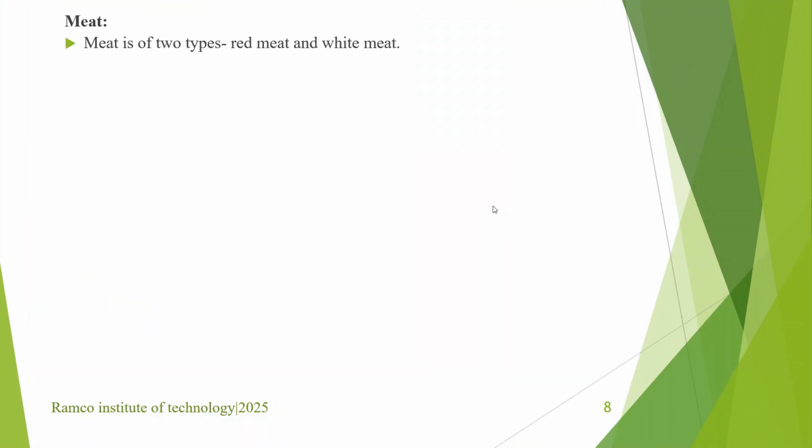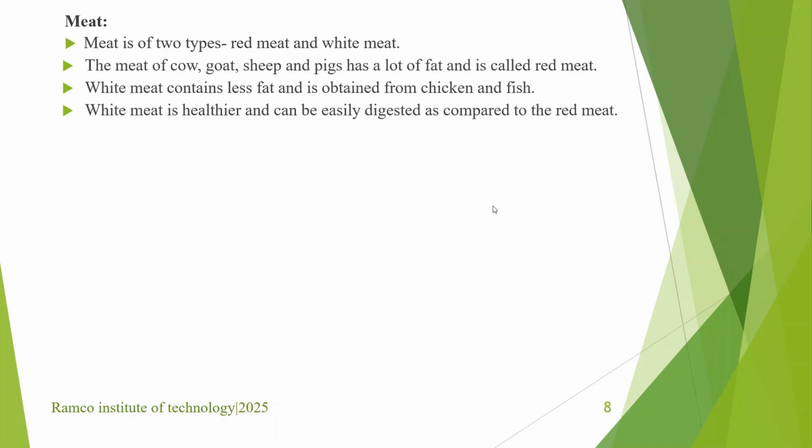Meat is of two types, red meat and white meat. The meat of cow, goat, sheep, pig has a lot of fat, so it is called red meat. White meat contains lean fat. So basically, if it contains a lot of fat it is red meat, and if it has less fat it is white meat. White meat comes from chicken and fish. White meat is healthier and can be digested more easily compared to red meat. Since white meat has less fat, it is healthier.